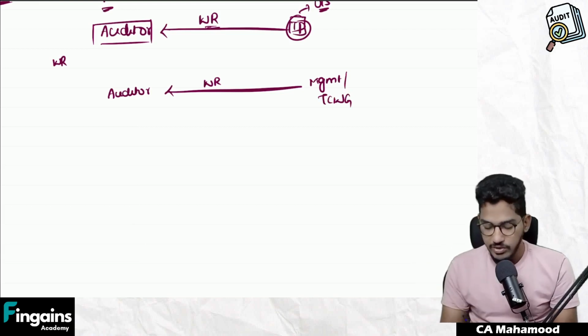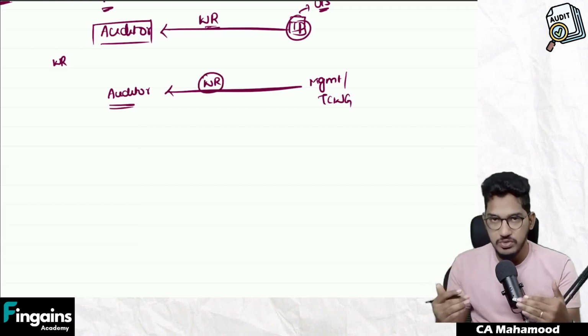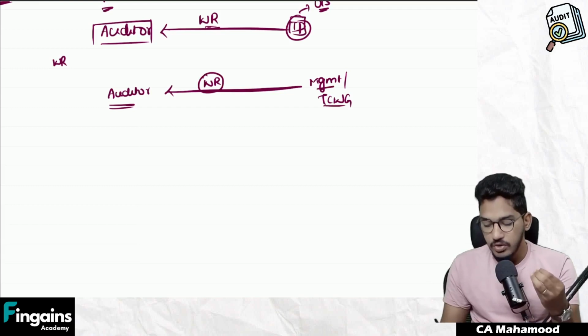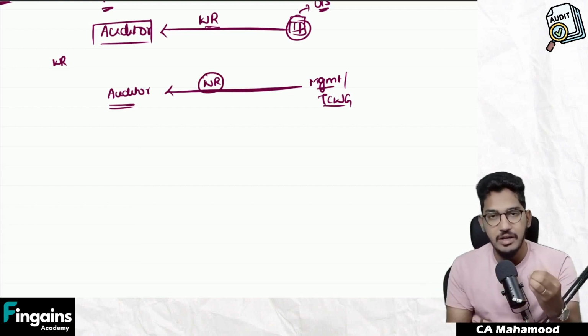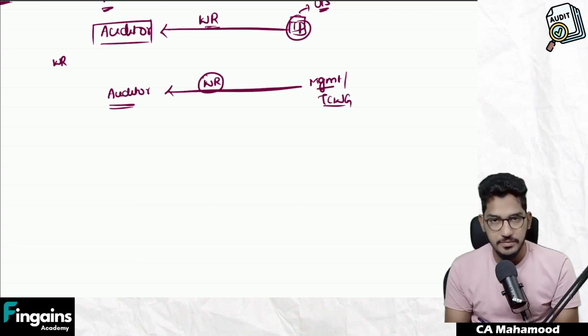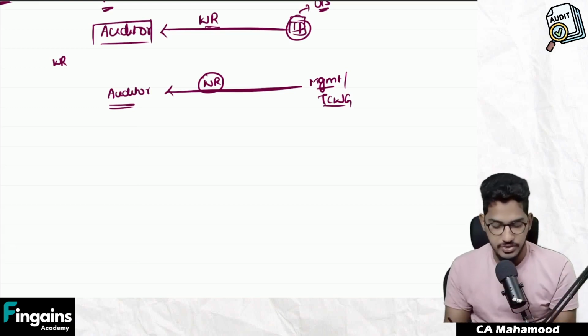If the auditor is trying to obtain audit evidence by way of written confirmation from the management or those charged with governance, that is, from the people within the organization, we call it written representation. So if you are getting a written response from a third party, from someone outside of the client's organization, we call it external confirmation.